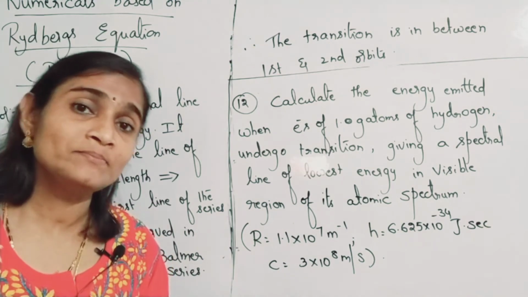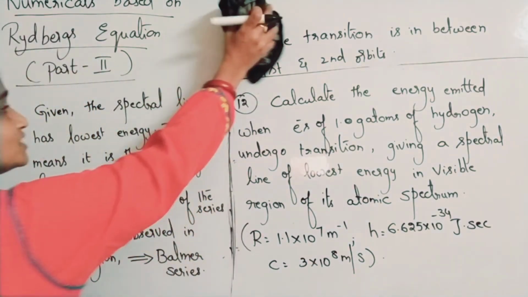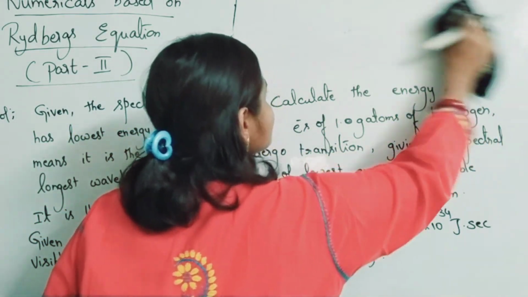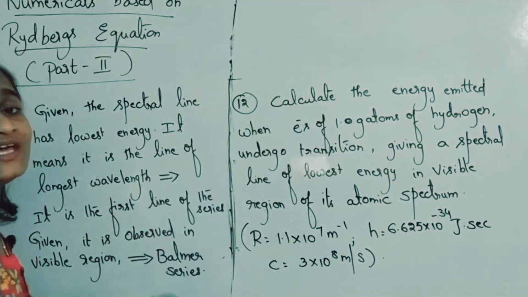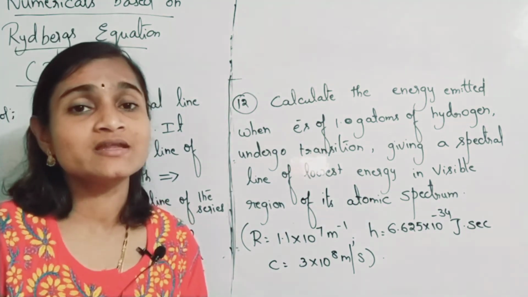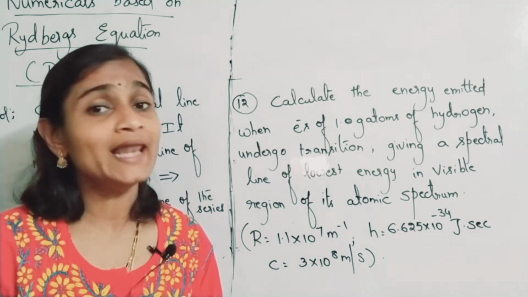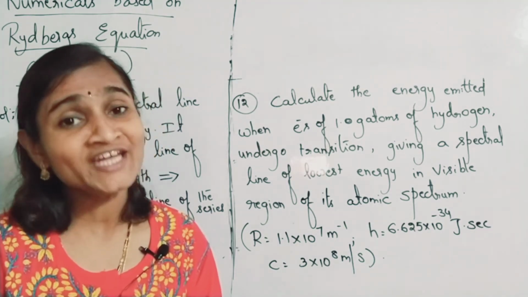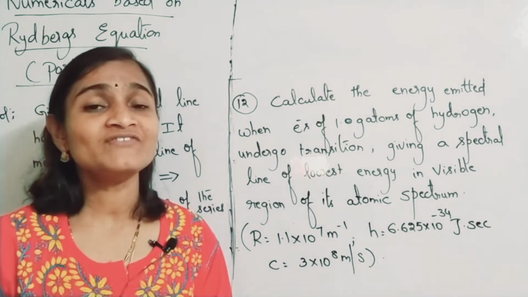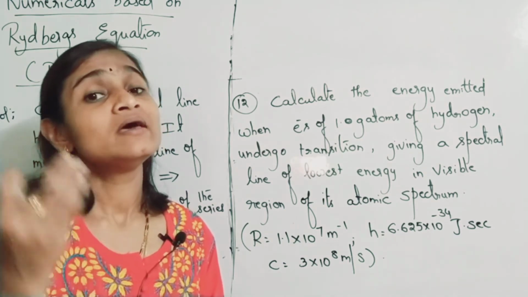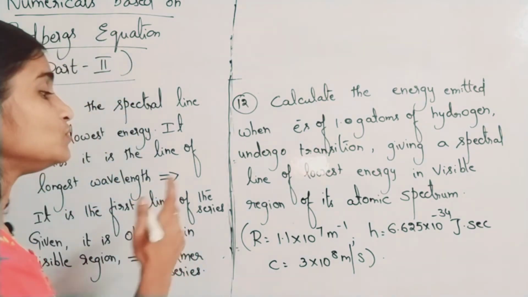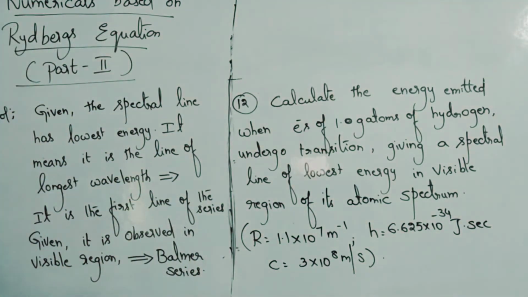Again you will use the same formula. You are asked to find the wavelength of the first line, and for that, the energy. First we will find the wavelength and then we will go for the energy formula, because in the formula of energy you have hc by lambda. That means lambda you have to find first. To find that lambda you will use Rydberg's equation. After finding the lambda you will use Planck's equation, E is equal to hc by lambda. So two sums are included in this question.